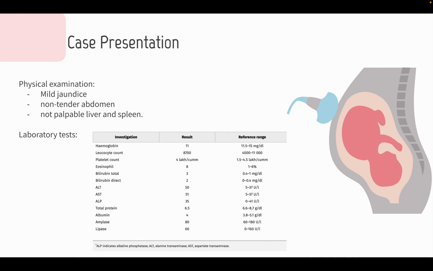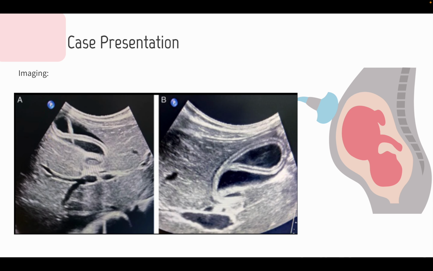Regarding the laboratory tests, she has a mildly increased total and direct bilirubin, mildly elevated aminotransferases, elevated eosinophil counts, and normal total serum bile acids. The ultrasound performed reveals a curvilinear echogenicity of the worm within the gallbladder, as we can see here, and a normal or mildly dilated common bile duct.